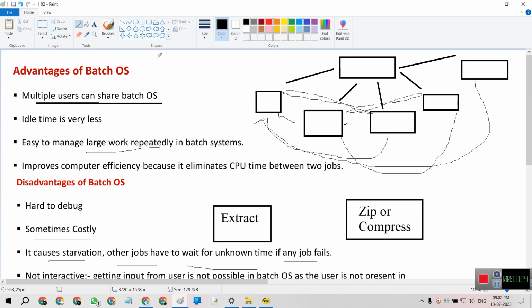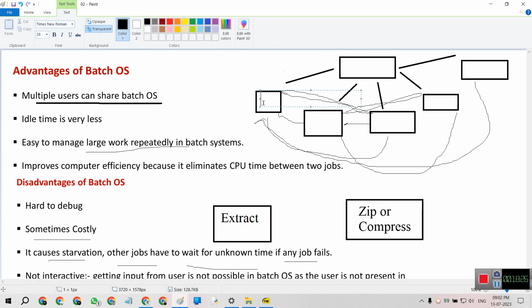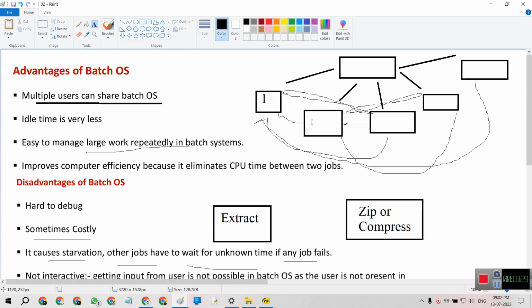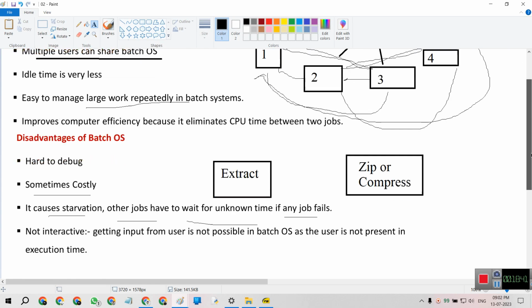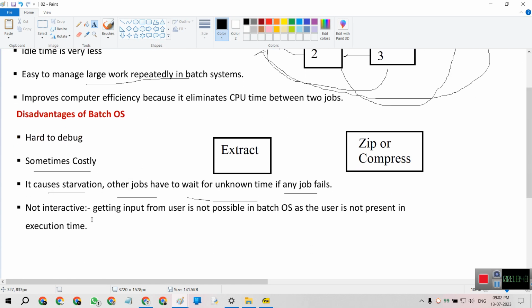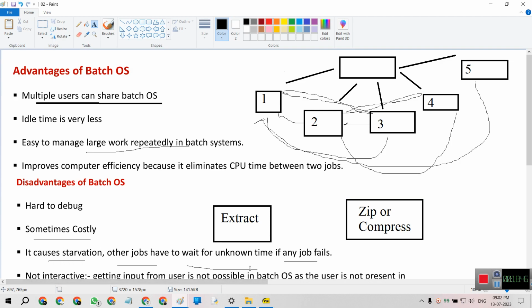If the job fails, for example, this is job one, job two, this is three, then this is four, and then this is five. It's called starvation because other jobs have to wait for another.